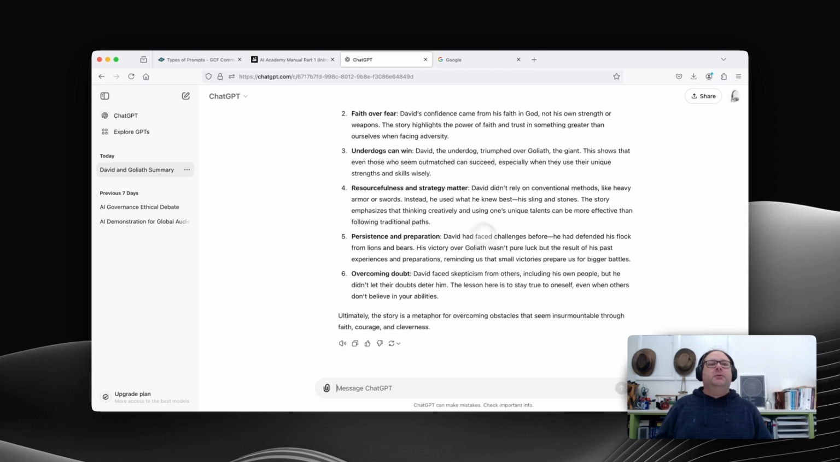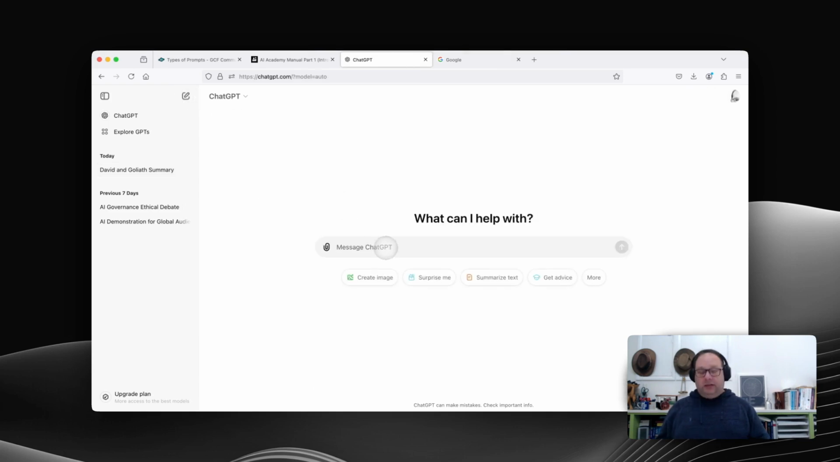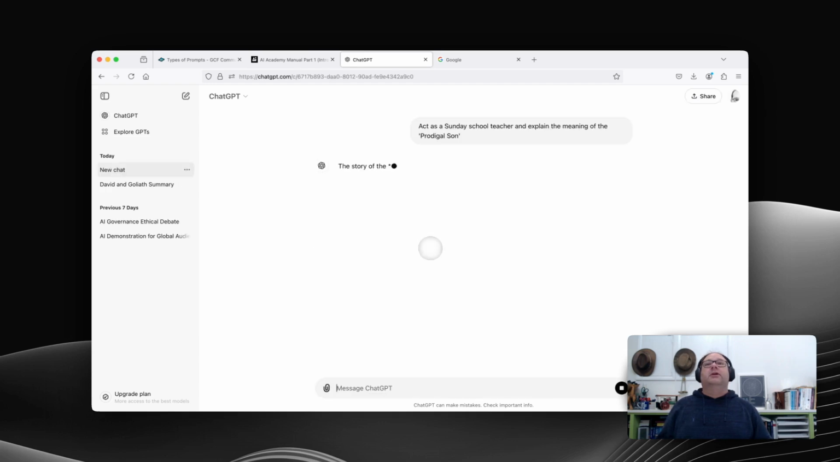So let's explore some more advanced techniques, one of which we can call a role-based prompt. So let's start a new chat. To do that, we click up here, new chat, and we're going to type in, act as a Sunday school teacher and explain the meaning of the prodigal son. So here the role-based prompt concept is we're telling ChatGPT to act as a Sunday school teacher. So let's see what ChatGPT comes up with.